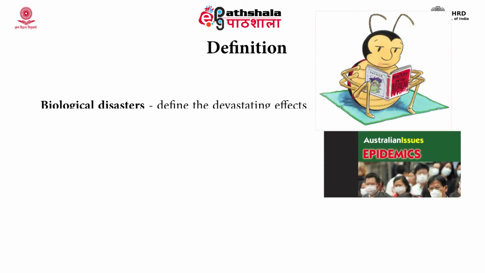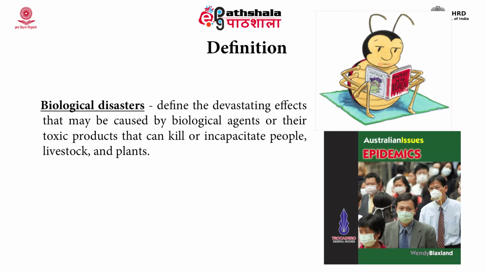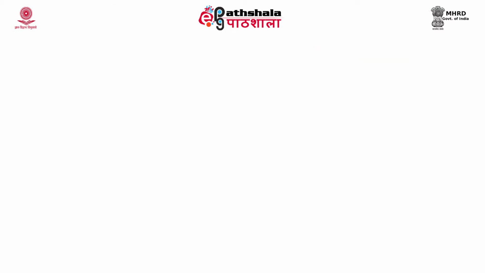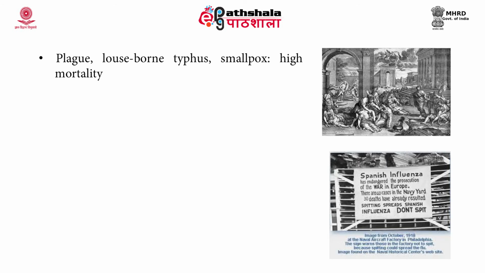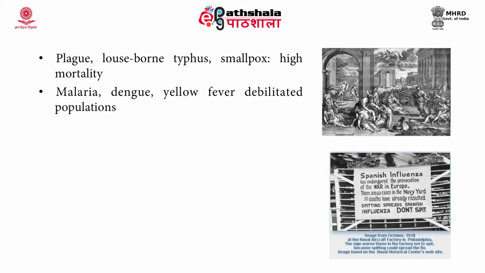Biological disasters, if we have to define them, are the devastating effects that may be caused by biological agents or their toxic products that can kill or incapacitate people, livestock and plants. Plague, typhus and smallpox caused high mortality during very early days. Malaria, dengue and yellow fever have debilitated the populations.